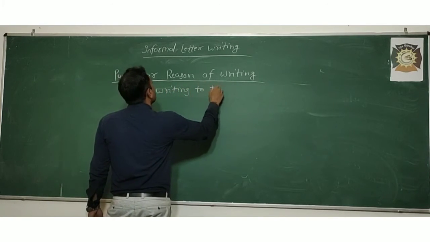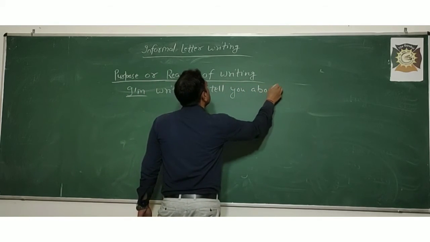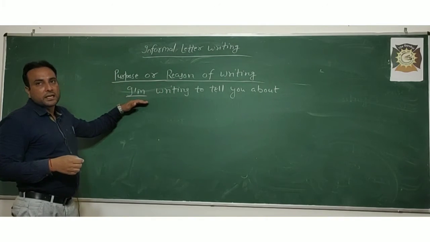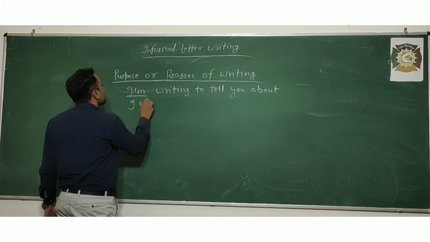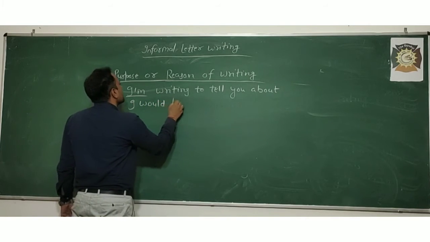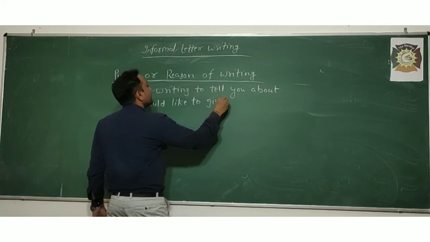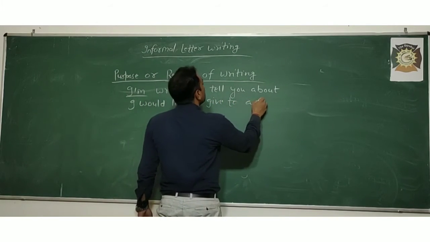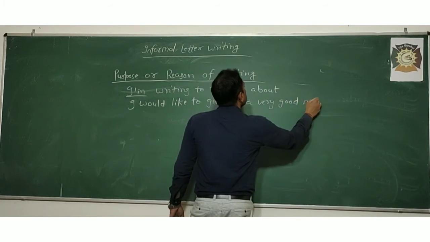This is an expression. It means you have to write in a letter this way: "I would like to give you some news. I would like to give you a very good news."